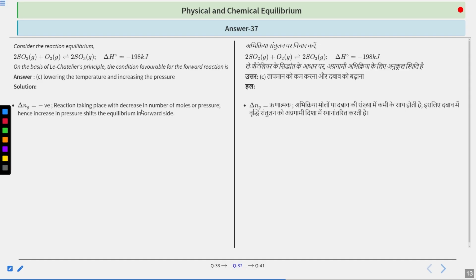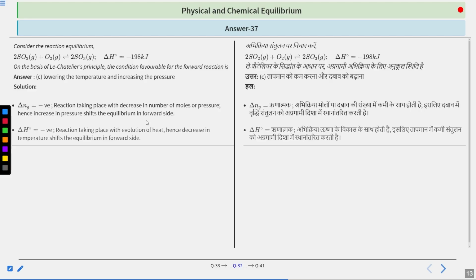Now in this question, delta G is negative for the given reaction. So the reaction will take place with a decrease in number of moles or pressure. Now, an increase in pressure shifts the equilibrium in the forward direction. And if delta H is negative, the reaction takes place with evolution of heat, hence a decrease in temperature shifts the equilibrium in the forward direction.